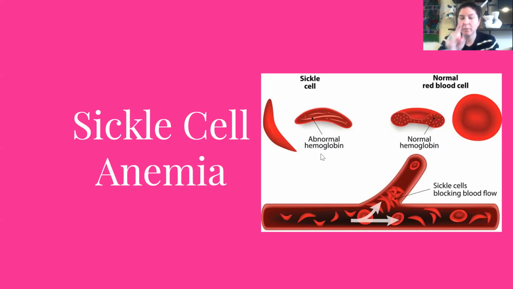And sometimes I like to think of them like a crescent moon. It's like a sliver moon, but they are this crescent or sickle shaped blood cells. And it causes a lot of issues for people who have sickle cell anemia.